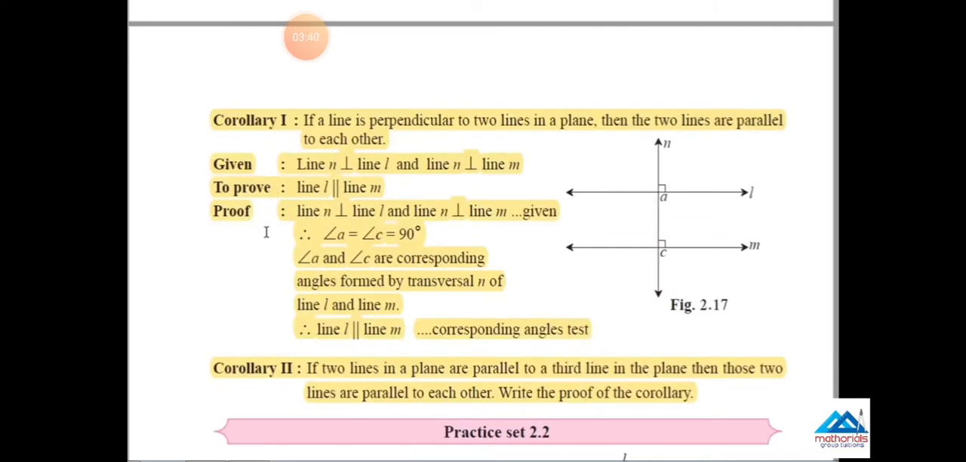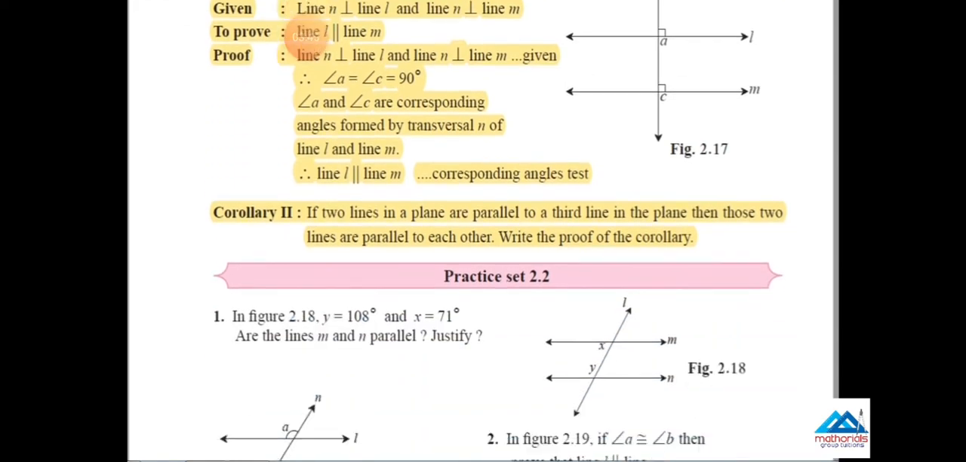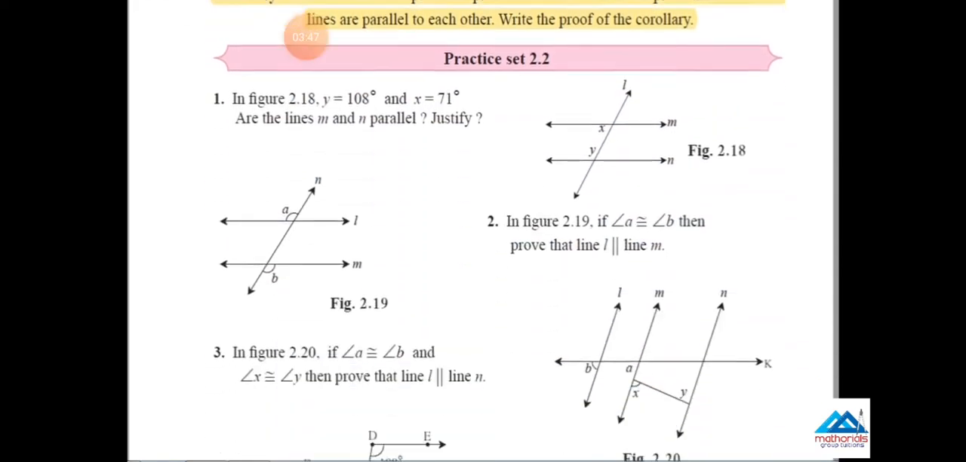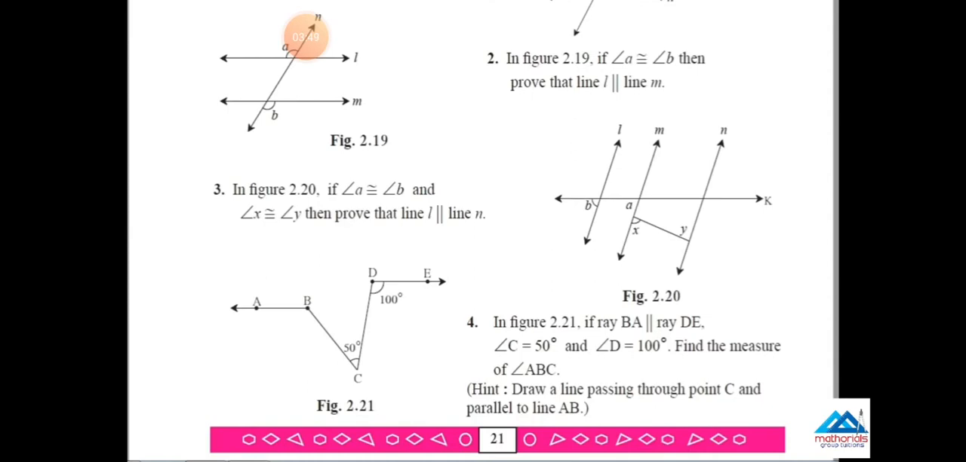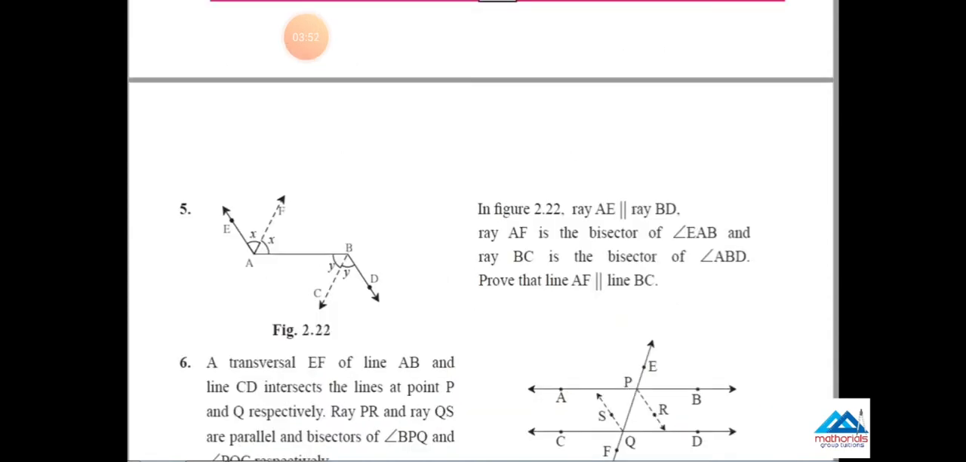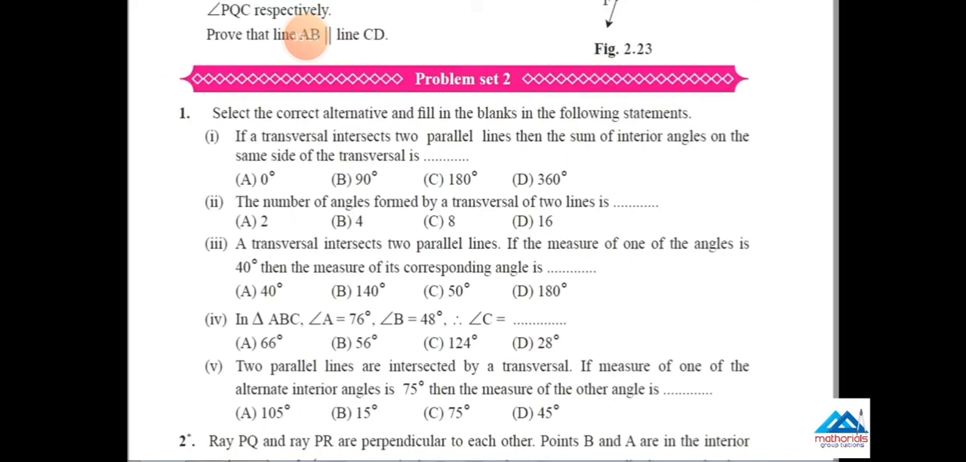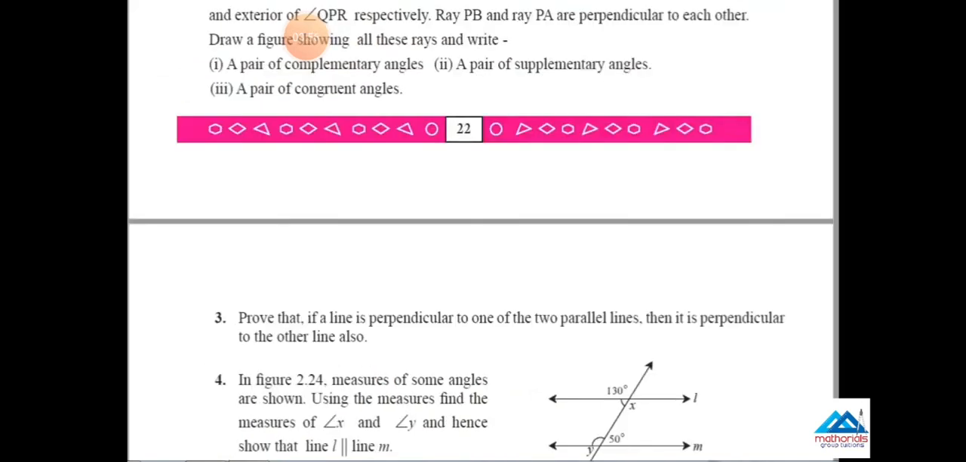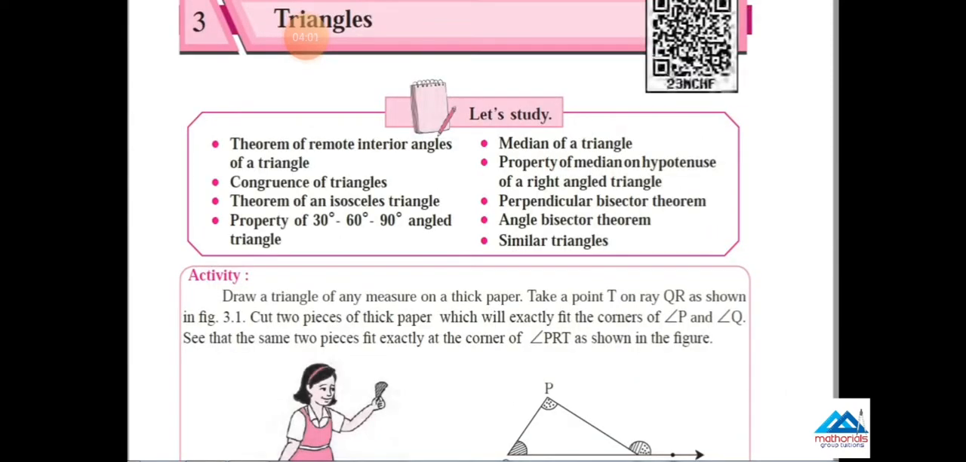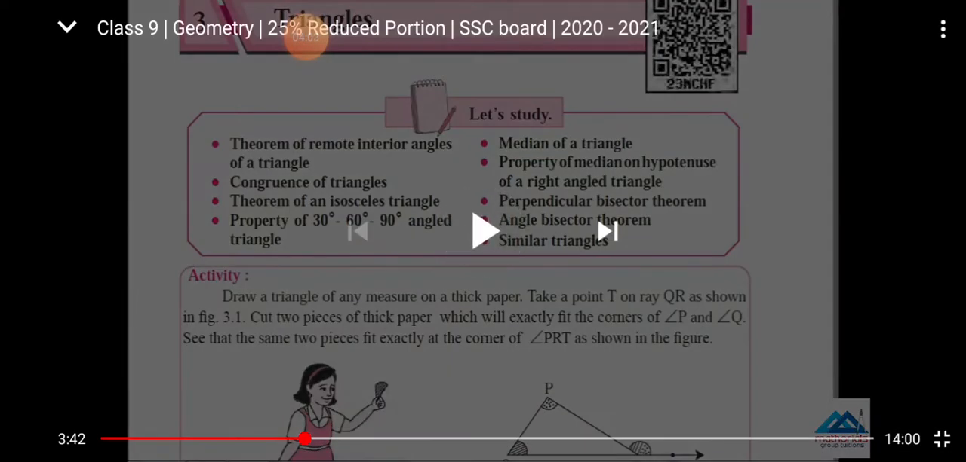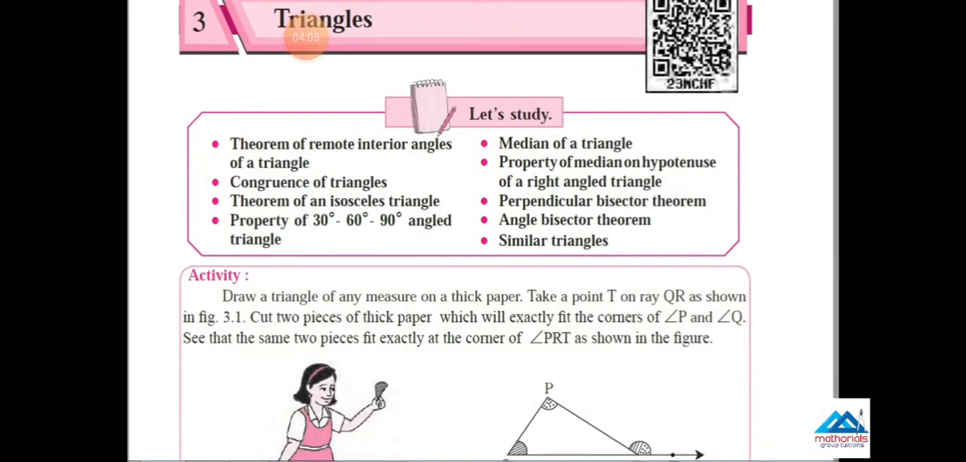Now directly jump to page number 21. There are two corollaries, corollary 1 and 2. These two corollaries have been reduced from your syllabus. Now practice set 2.2. Questions 1, 2, 3, 4 are as they are. Turn the page. Now problem set 2. The whole question set is as it is. No question is deleted from practice set 2.1 and problem set 2. So, students, I have discussed the cancelled questions of two chapters with you.